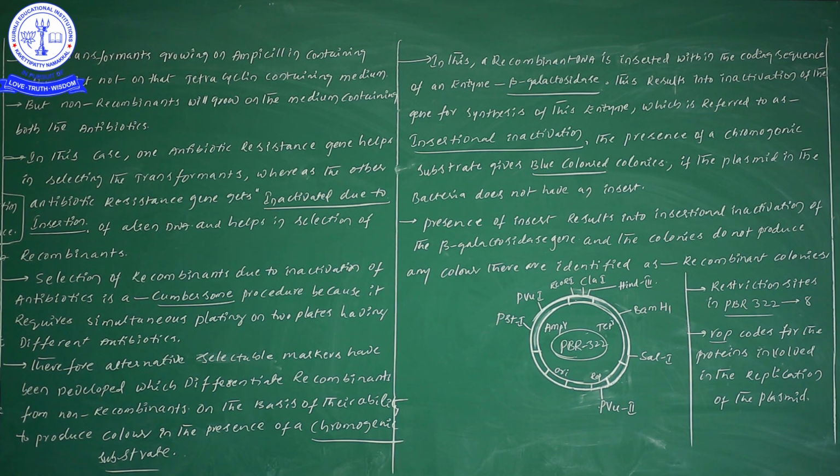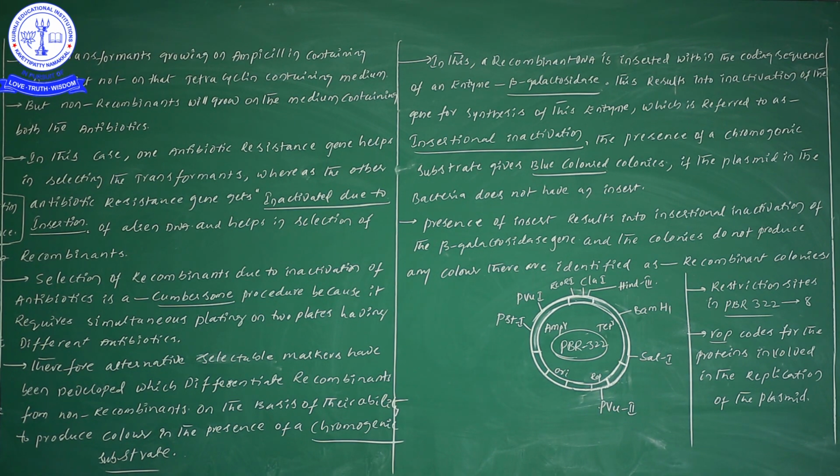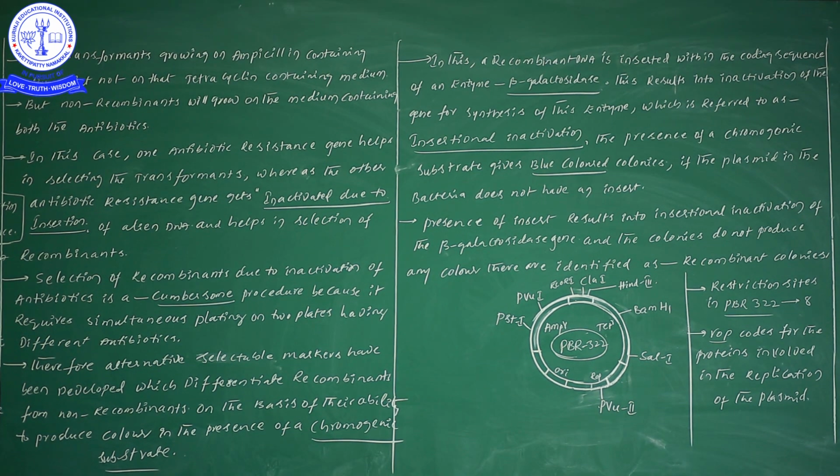Suppose you take the blue color. What can we understand here? Our foreign gene is not inserted in the lacZ gene location. If the foreign gene is inserted there, it will not give blue color; it gives colorless or white color. Colorless is nothing but white.